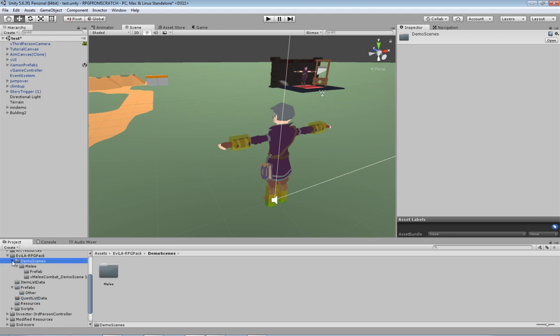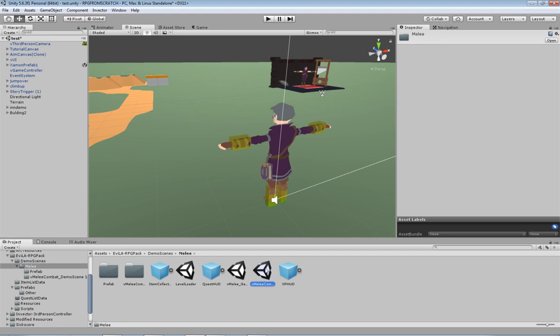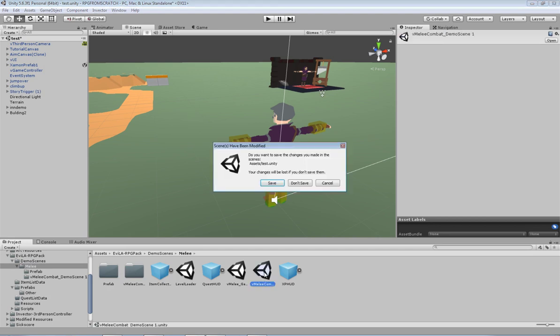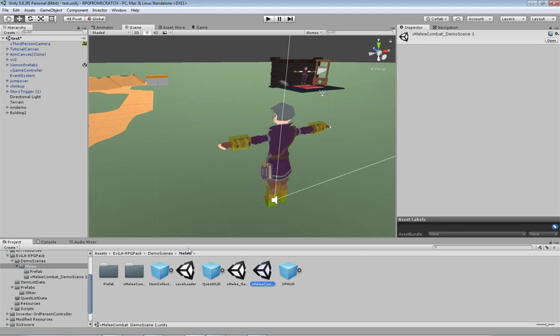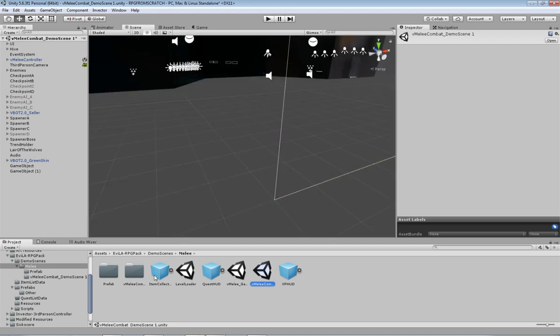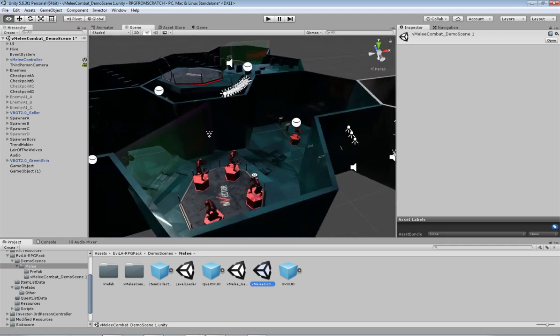One of the other things we need to do too is open up the demo scene, which is this one here, demo scene 1. Now I'm just going to save that because I don't want to lose out and have it die on me again. As you can see, I've already pulled these out here, but I'm just going to show you where they are, because we need to grab a few things from this scene in order to make it work.